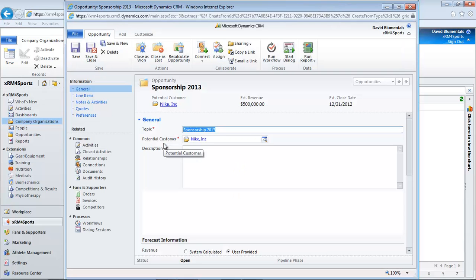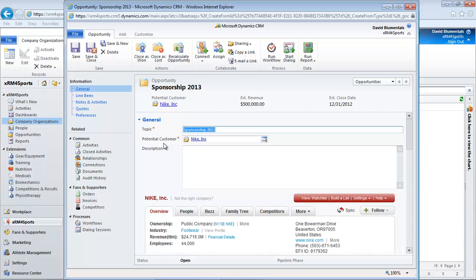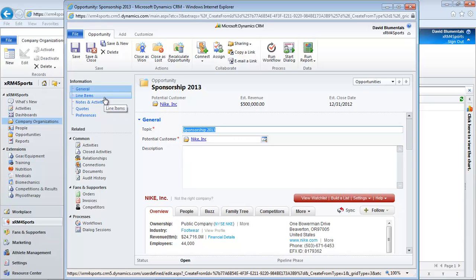You will see the opportunity record is like the organisation and people records, divided into tabs that we can navigate from the top left-hand side. Line items, notes and activities, quotes, and so on. There are also related folders we can access for activities, relationships, orders, invoices, and competitors.